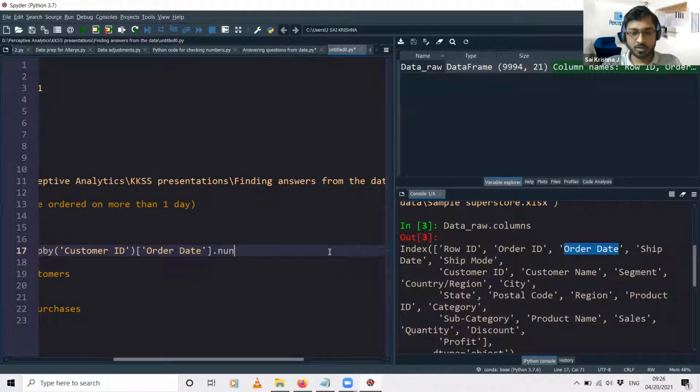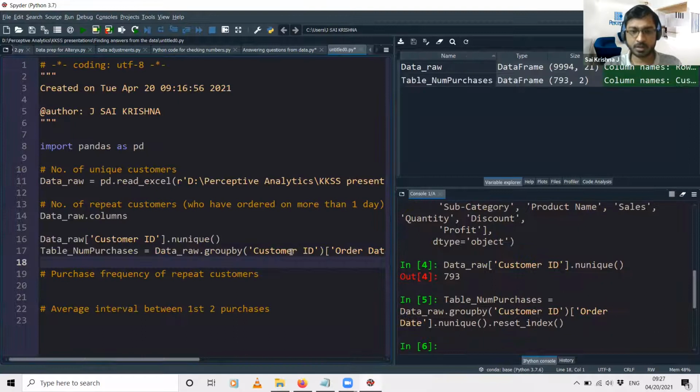And we will be using the same nunique function. This will give you the number of unique dates on which each customer has placed an order. Just to make the data look good, we use this additional parameter called reset_index. Otherwise there will be a separate index column in the data which we don't want, so that's why we use this reset_index function at the end.